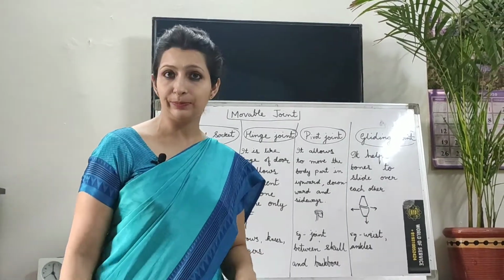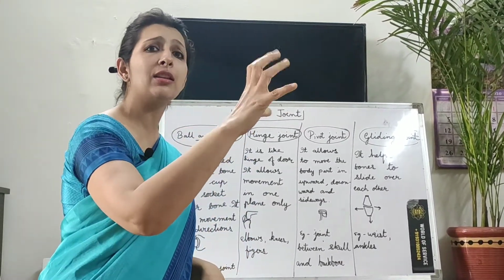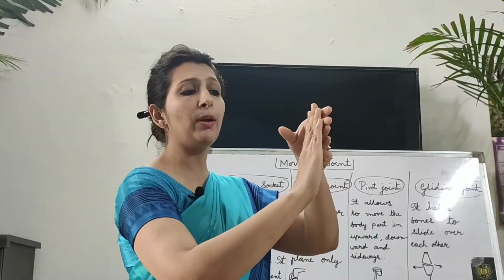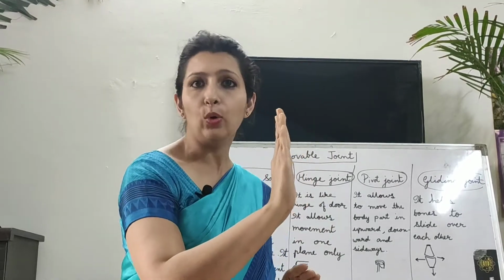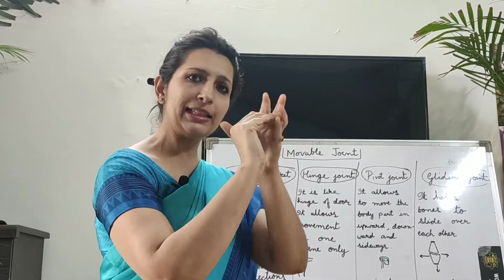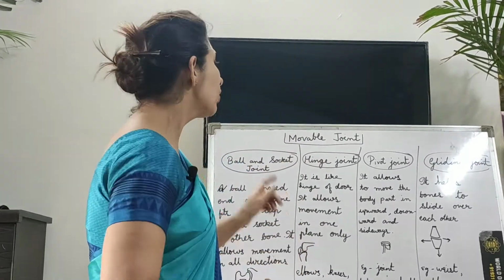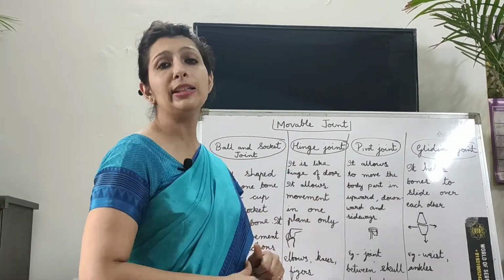Similarly, your fingers can go like this, right? But if I want my fingers to go like this, it will not go. It can go like this, but it cannot come back. That means it moves, but only in one direction. So the same thing the hinge joint does.